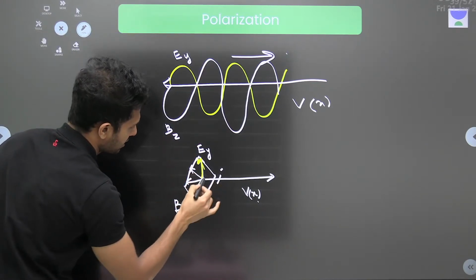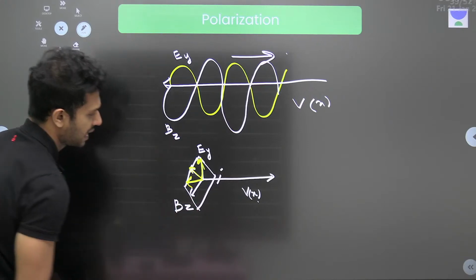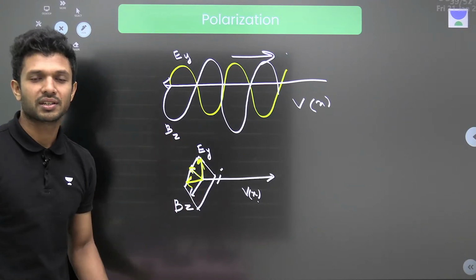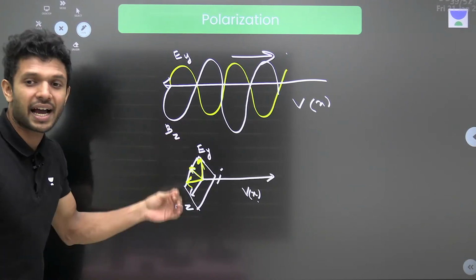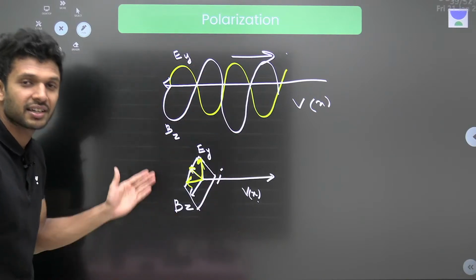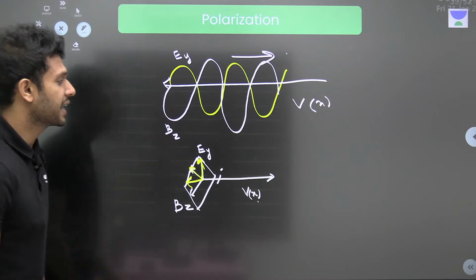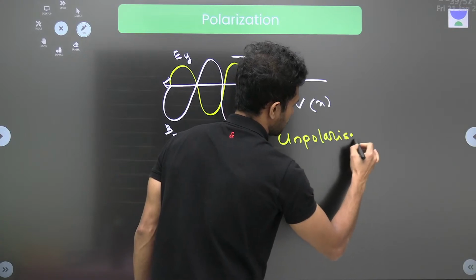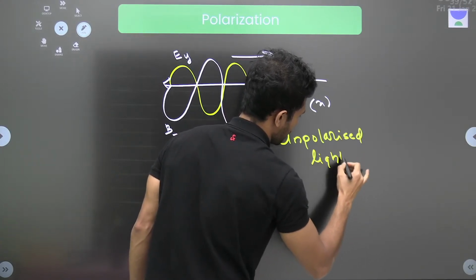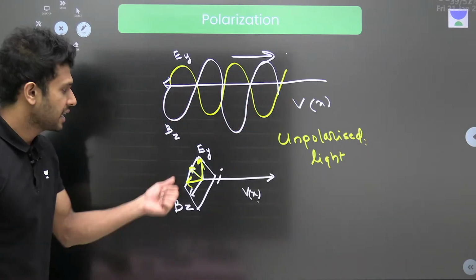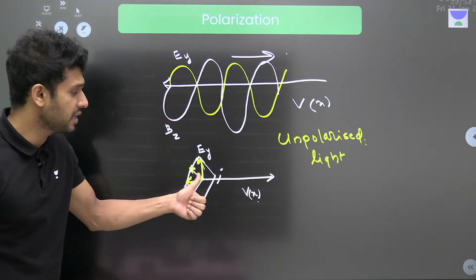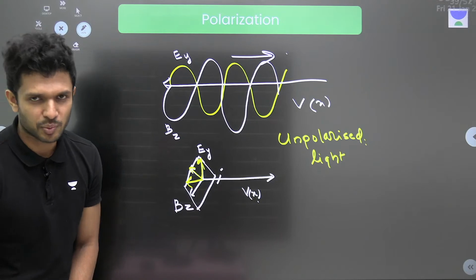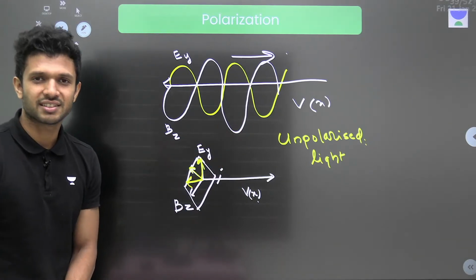See, this was the electric field. After some time it will rotate like this. It will rotate like this. This electric field will be vibrating by making a complete rotation throughout the plane. That is, the electric field will be having a vibration throughout the plane. Such kind of light we call unpolarized light. What is it? We call it unpolarized light. What is unpolarized light? Where the electric waves are vibrating in all the directions of a plane which is perpendicular to the direction of motion. That is called an unpolarized light.